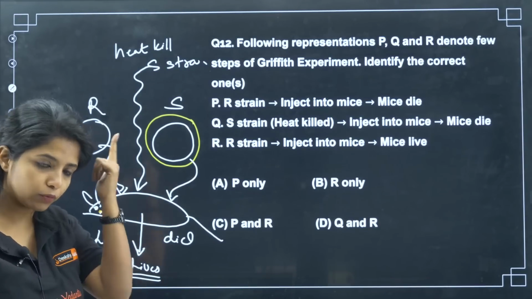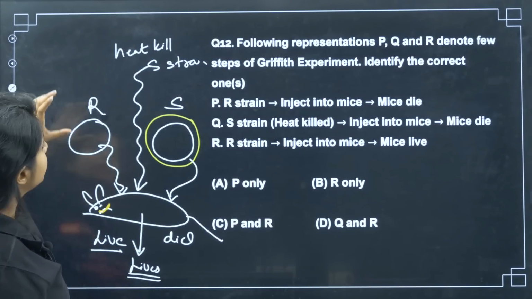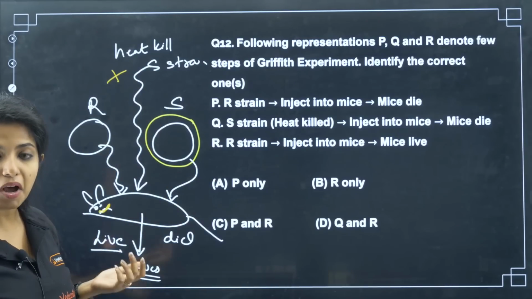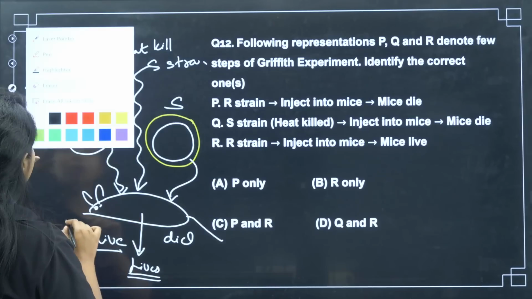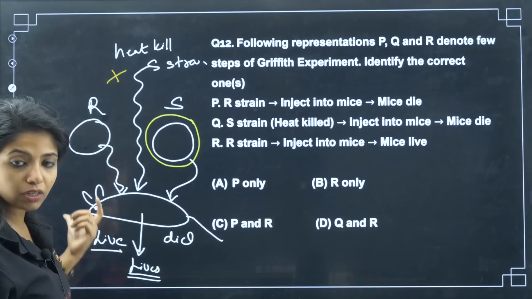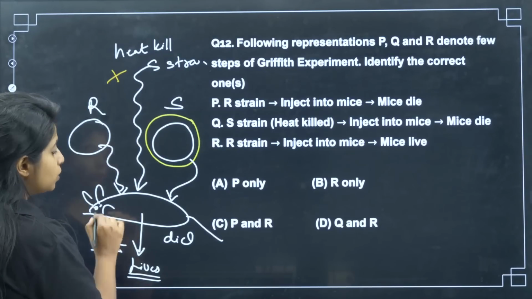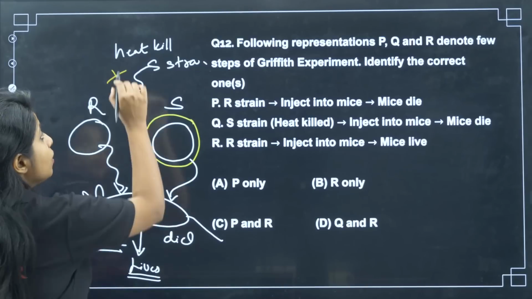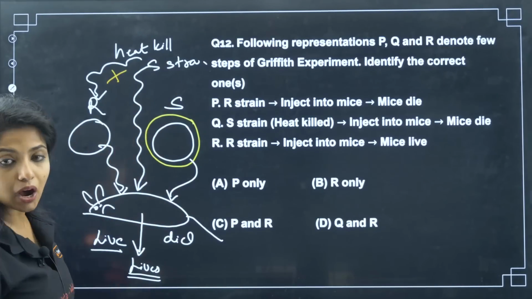Griffith was still not happy. Griffith said, I want to do one more thing. Let me take live R strain, which was not causing any trouble, and let me take heat killed S strain. Now let me put it together. Let's see what will happen. Again, when this was put, what happened, my dear children? Something strange happened. Heat killed S strain alone was letting the mice live. R strain was also letting the mice live. But when you're putting it together, the mice was what? Dying.